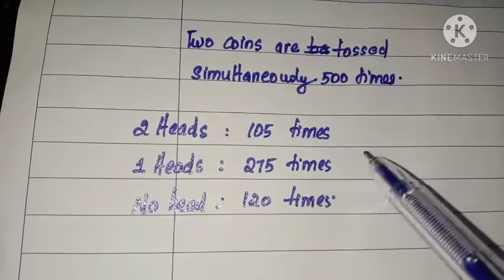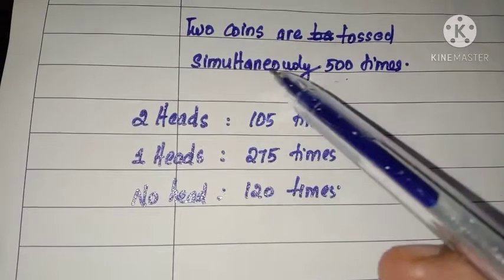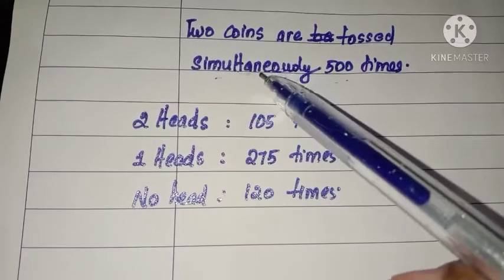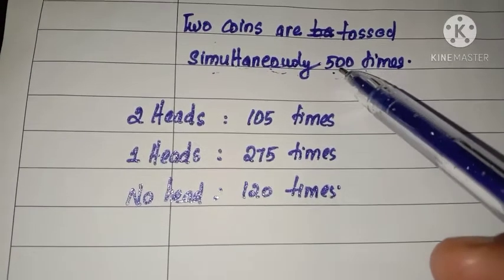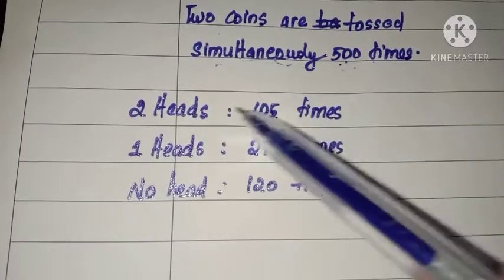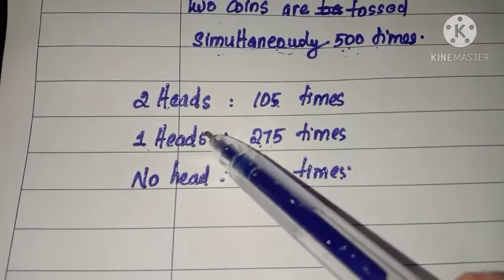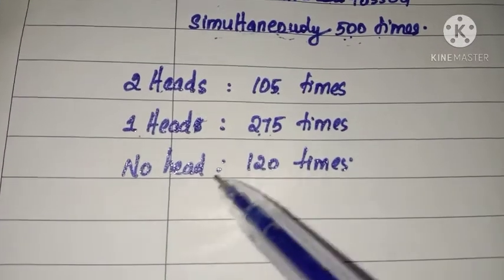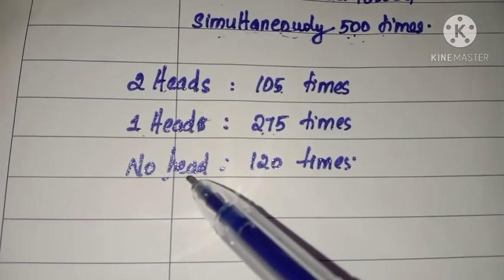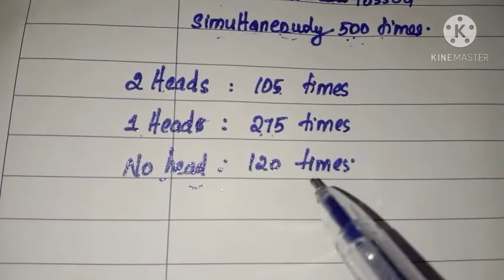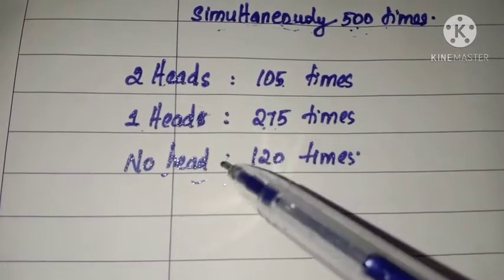Let's take this example. Two coins are tossed simultaneously 500 times. Simultaneously means at a time or together. Out of these 500, 2 heads appear 105 times, 1 head appears 275 times, and no head appears 120 times. No head means all are tails. So our question is, what is the probability of occurrence of each of these events?